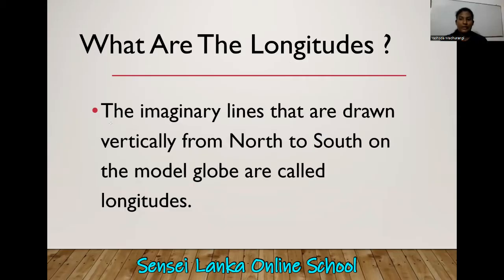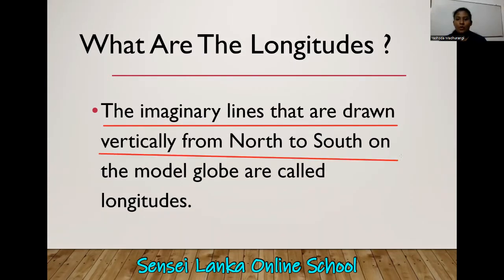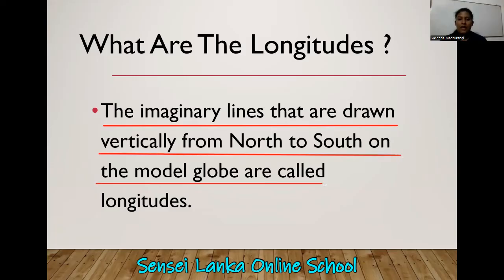What is a definition? It is a kind of brief description. Shall we read this? The imaginary lines that are drawn vertically from north to south on the model globe are called longitudes. Can you understand it?